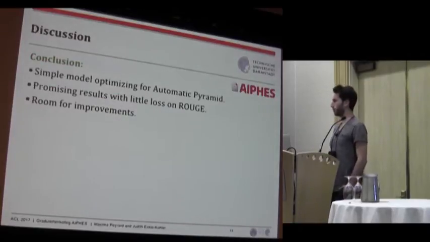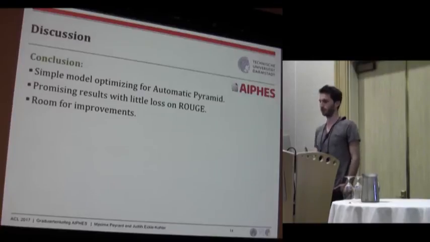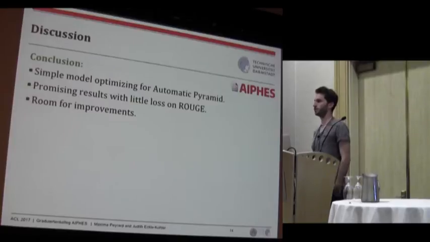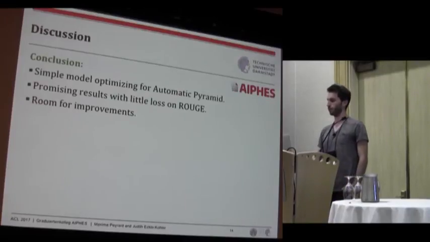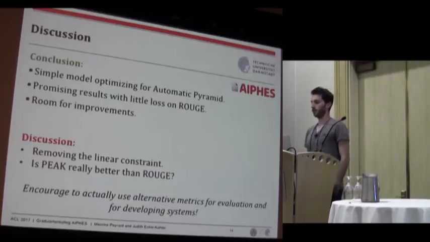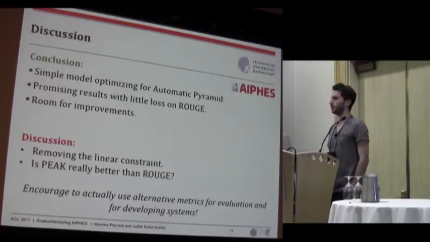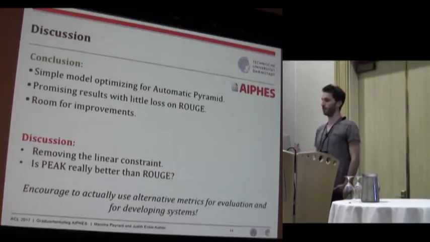So just to conclude, I want to give some discussions about this. We just developed a simple model that is linear and that optimized for a different metric than ROUGE, which is the automatic pyramid. It has promising results without so much loss on the ROUGE, and there is a lot of room for improvement. But then we also enforce this linear constraint, which is quite a strong constraint, and by removing this constraint, we might get a much better approximation. And we also should ask the question, is PEAK really better than ROUGE?